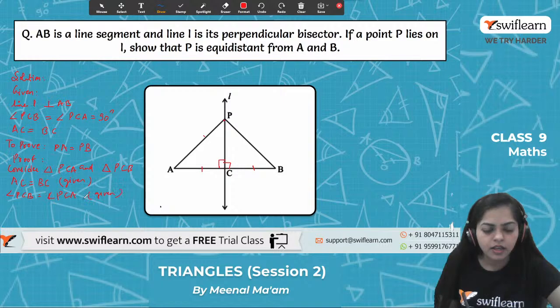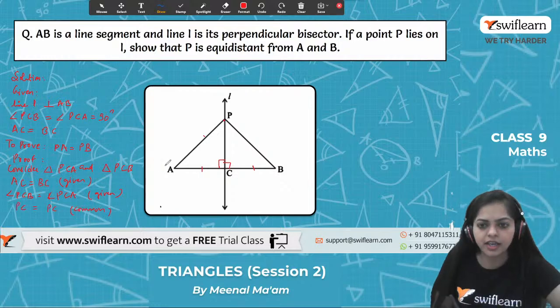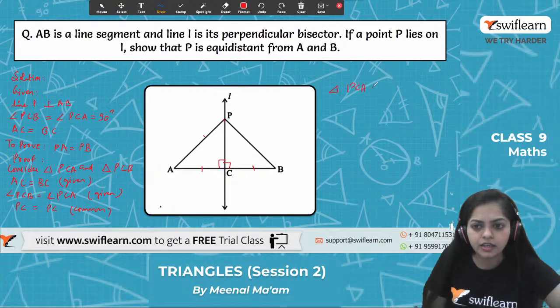And can we say that the line PC equals PC? Because it is common. So from these three conditions, can I say that triangle PCA is congruent to triangle PCB? By which criteria? We can say by side angle side congruence rule.